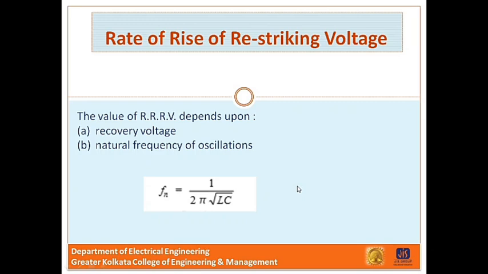Now, for a short circuit occurring near the power station bus bars, capacitance being small, the natural frequency Fn equals 1 by 2 pi root over LC will be high. Consequently, the RRRV will attain a large value. Thus, the worst condition for the circuit breaker would be when the fault takes place near the bus bar.